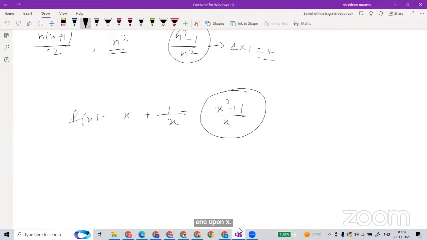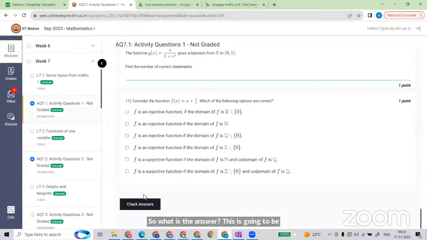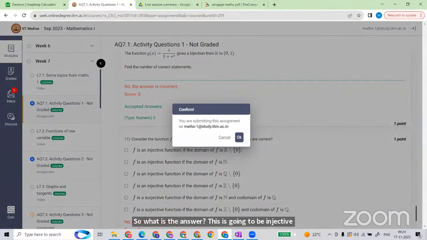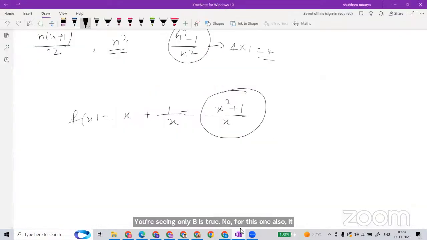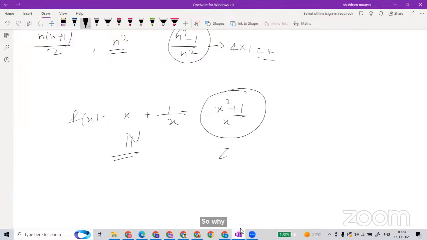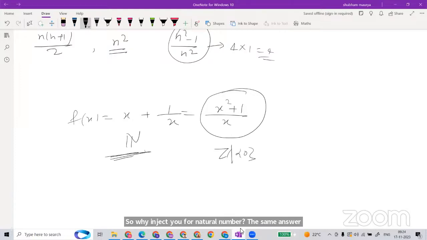So what is the answer? This is going to be injective also for integers. What is the answer? You are saying only B is true. No, for this one also it is going to be. Why is it so? Can you tell me? So why injective for natural numbers? The same answer will hold for integers also. Can you tell me why it is injective for natural numbers?